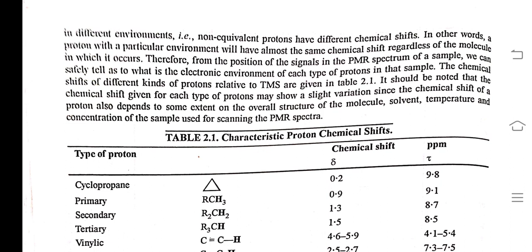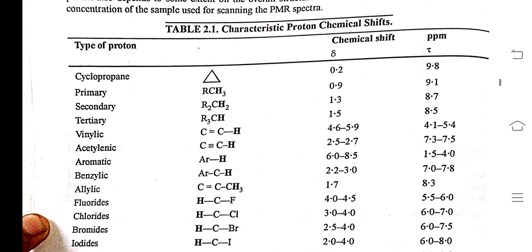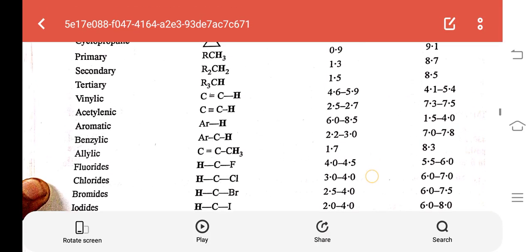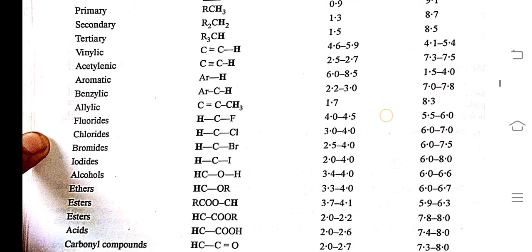The chemical shifts of different kinds of protons relative to TMS are given in the table. It should be noted that the chemical shift given for each type of proton may show a slight variation, since the chemical shift of a proton also depends to some extent on the overall structure of the molecule, solvent, temperature, and concentration of the sample used for scanning PMR. Characteristic proton chemical shift values are given. Example: primary RCH3, 0.9.